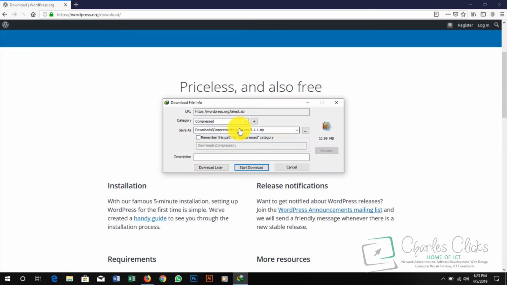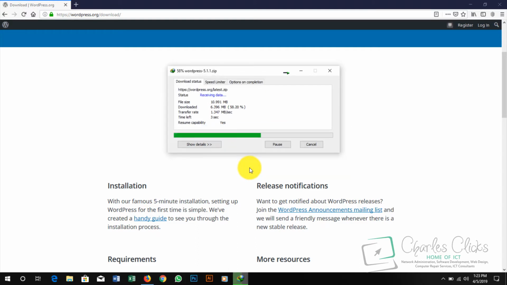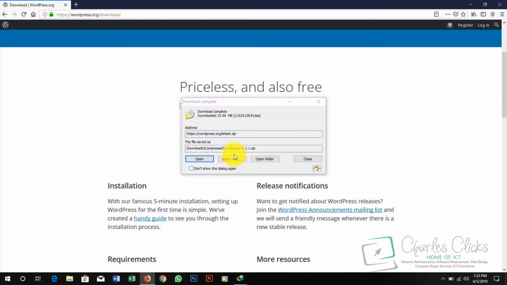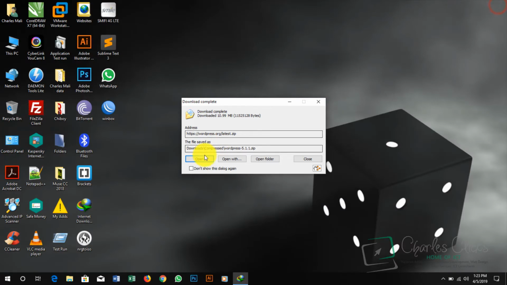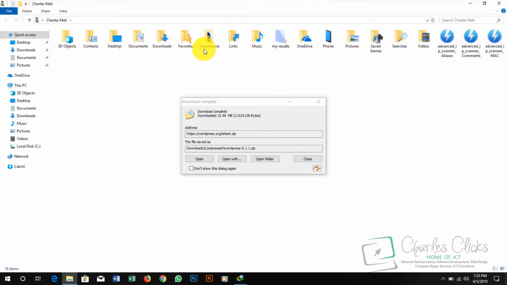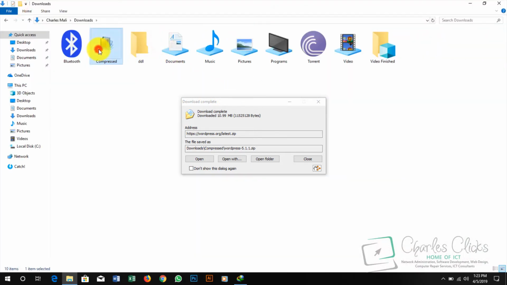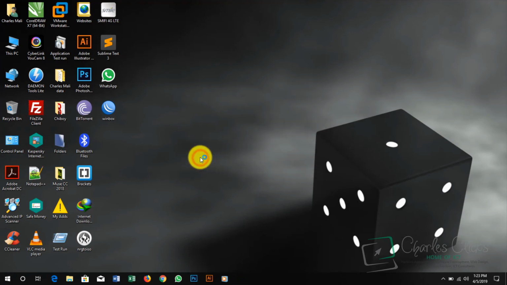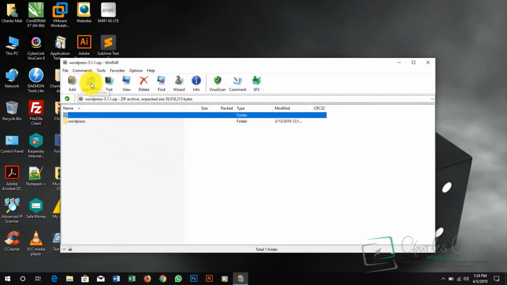Download WordPress. You see, it's a zip file or a rar file. Good. Like I said earlier, it depends on the kind of download manager you're using. I can click open to run my file, or you can go to your download folder to locate the file you've downloaded. So I just click open, and now I have to extract this WordPress file because it's in a WinRAR form or in a WinZip form. Extract it to my desktop.